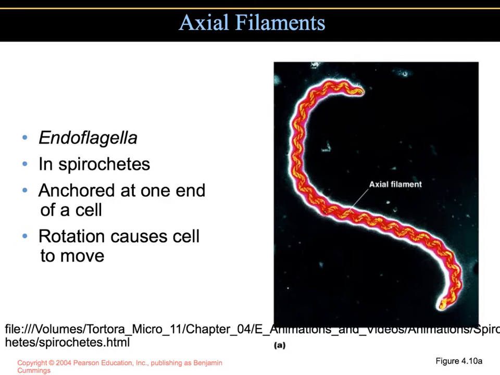Spirochetes are different from spirals because they have a unique structure and motility. Treponema pallidum is a spirochete, and it is the causative agent for syphilis. Spirochetes move by means of axial filaments, or something that we call endoflagella. The endoflagella are fibrils that arise at the end of the cell. They come from beneath an outer sheath and then they spiral around the cell. The rotation of the filaments produces a movement like a corkscrew.